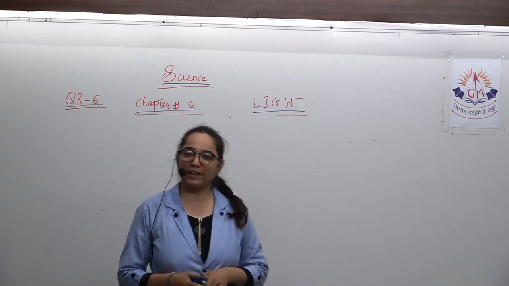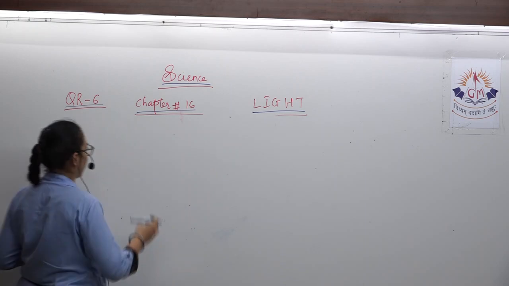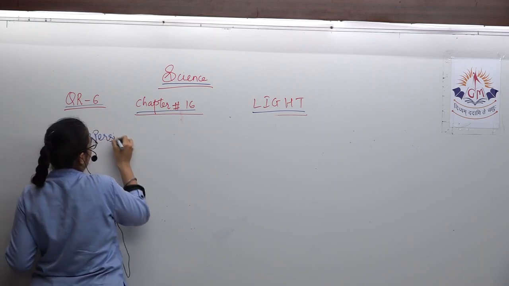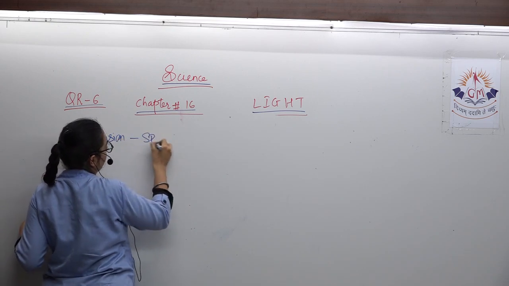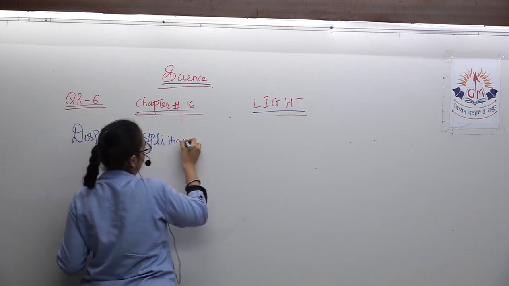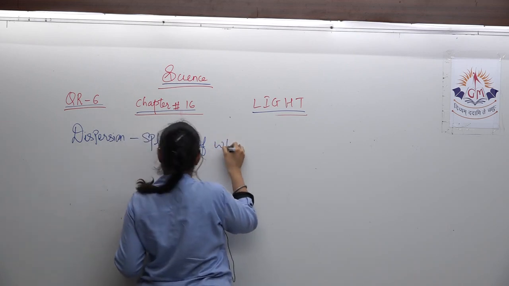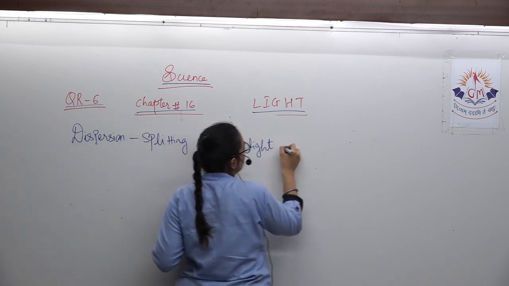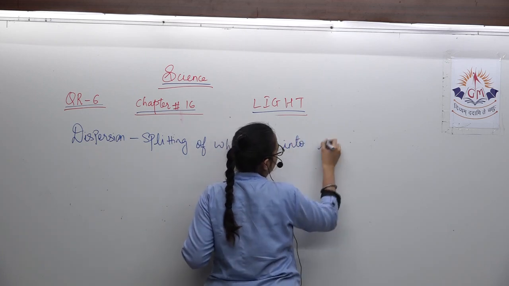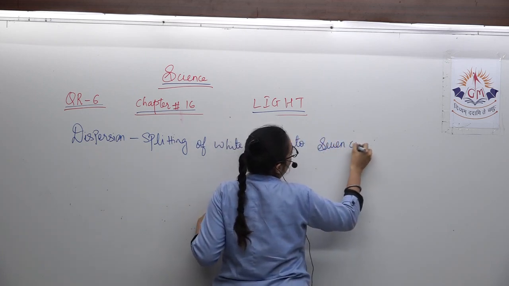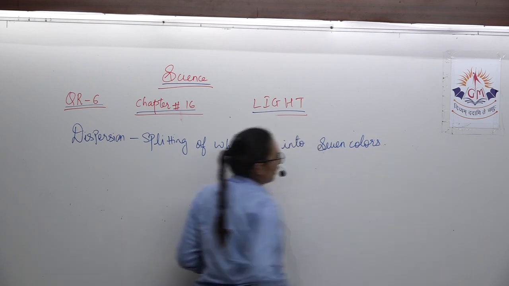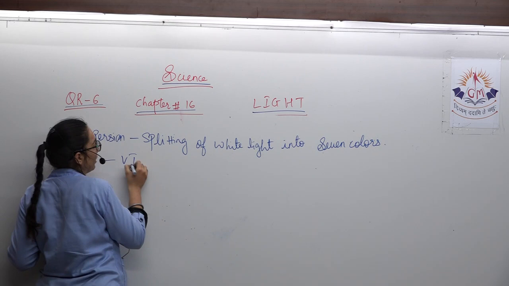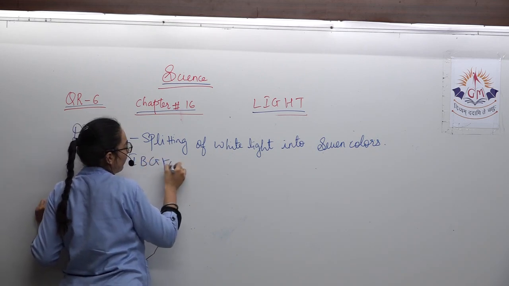Dispersion is splitting of white light into 7 colors. Splitting of white light into 7 colors is called dispersion. And which are the colors obtained? The colors obtained are VIBGYOR.